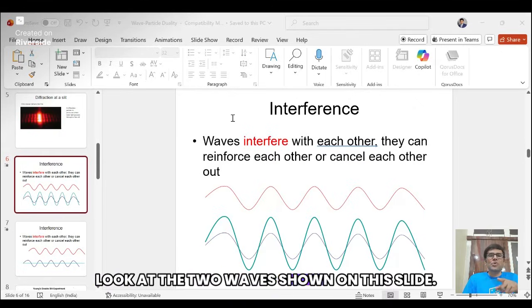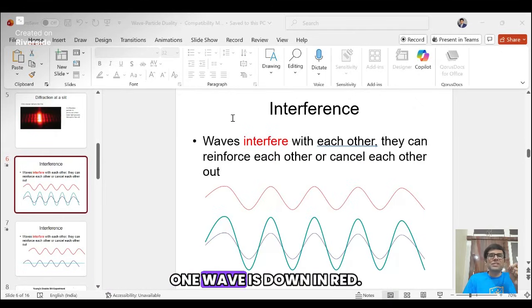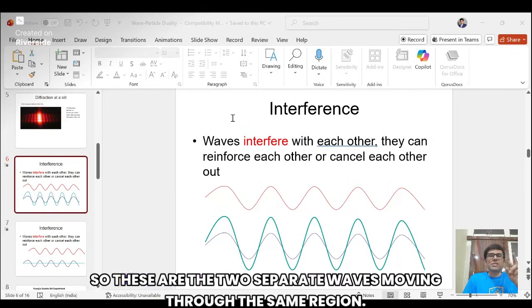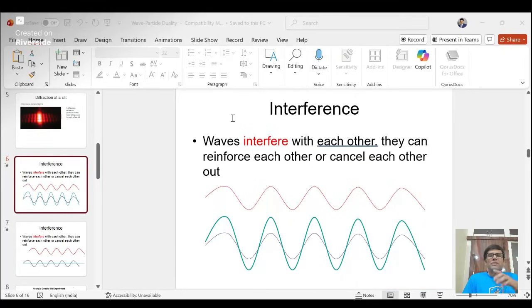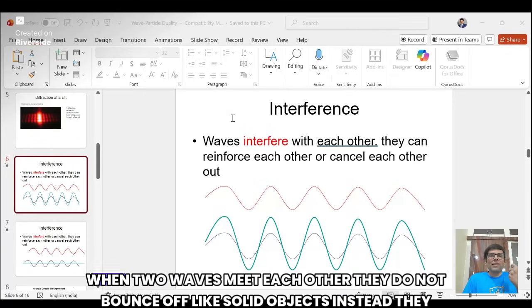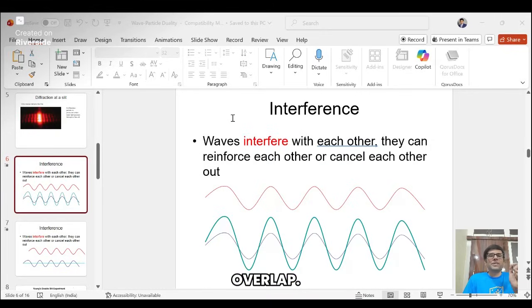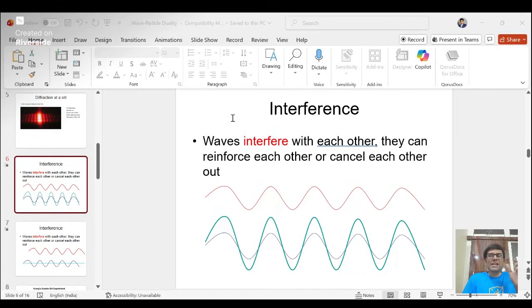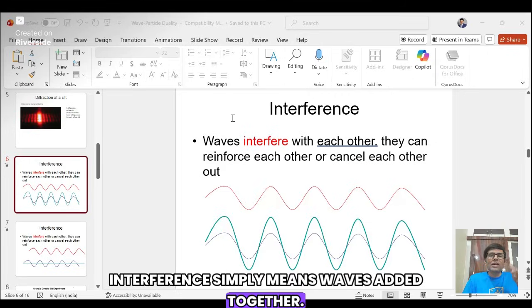Look at the two waves shown on this slide. One wave is drawn in red, and the other wave is drawn in blue. So these are two separate waves moving through the same region. What does interference mean? When two waves meet each other, they do not bounce off like solid objects. Instead, they overlap. This overlapping of waves is called interference. Interference simply means waves adding together.